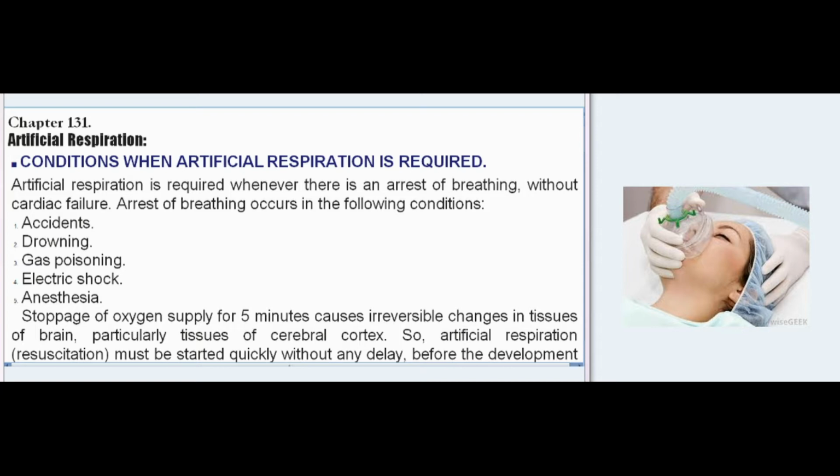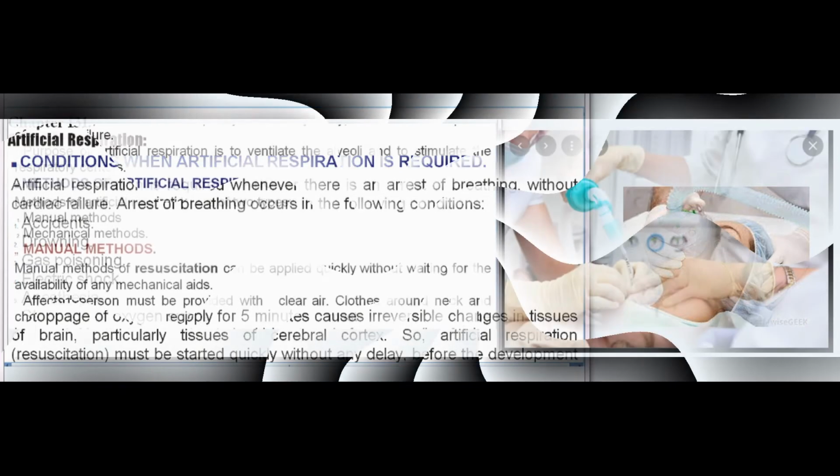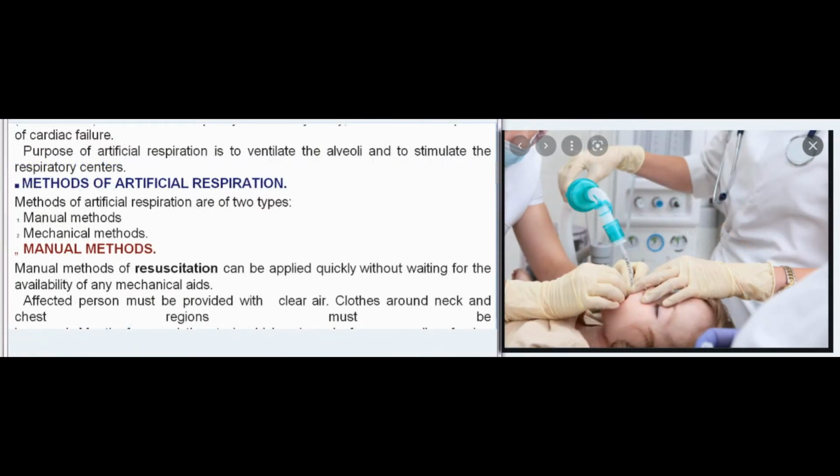Stoppage of oxygen supply for 5 minutes causes irreversible changes in tissues of brain, particularly tissues of cerebral cortex. So, artificial respiration, resuscitation, must be started quickly without any delay, before the development of cardiac failure. Purpose of artificial respiration is to ventilate the alveoli and to stimulate the respiratory centers.